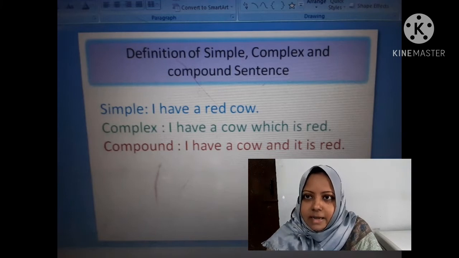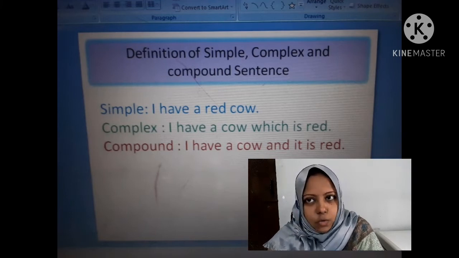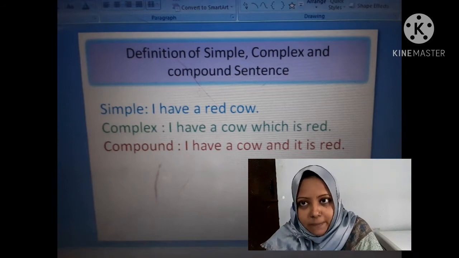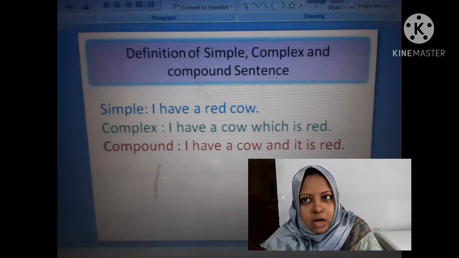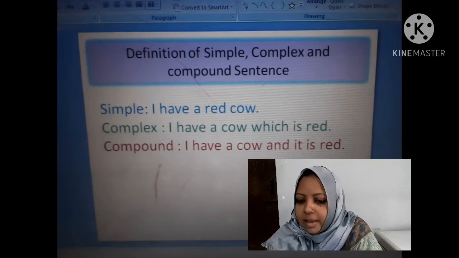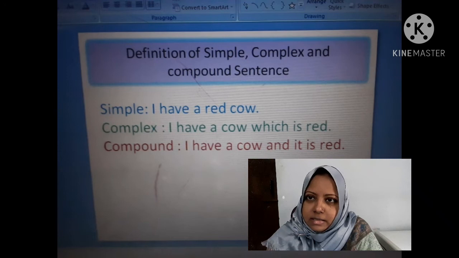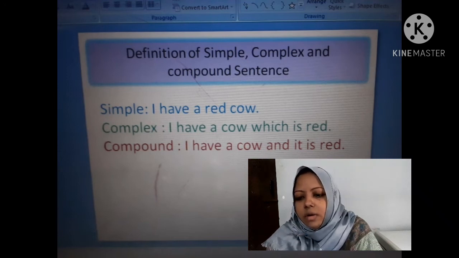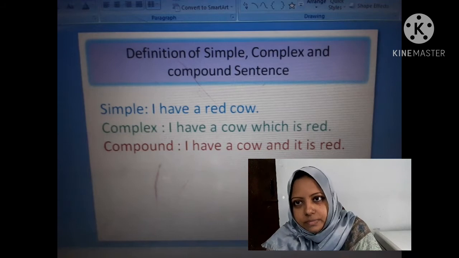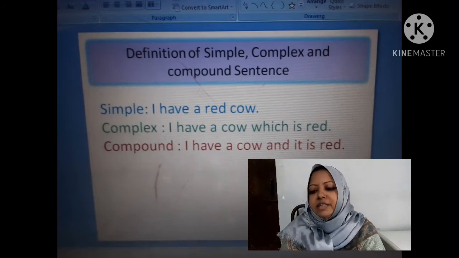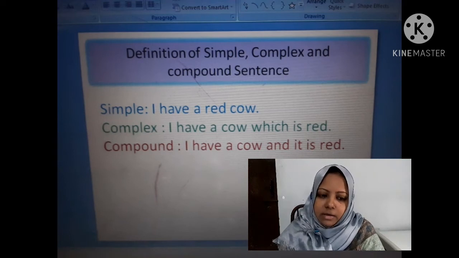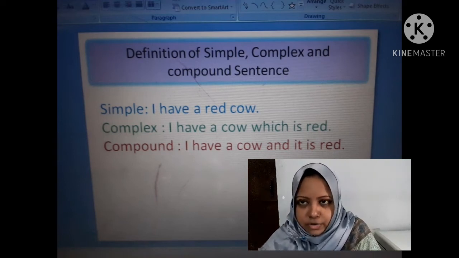If you notice, in a simple sentence there is no clause, in a complex sentence there is one principal clause and one or more subordinate clauses connected with a relative pronoun, and in a compound sentence there are two or more principal clauses connected with a coordinating conjunction.